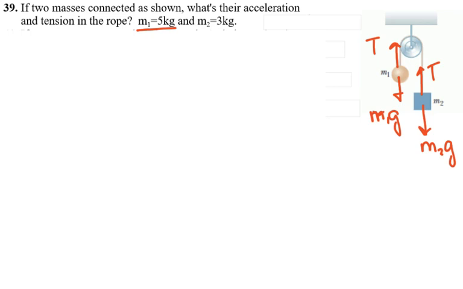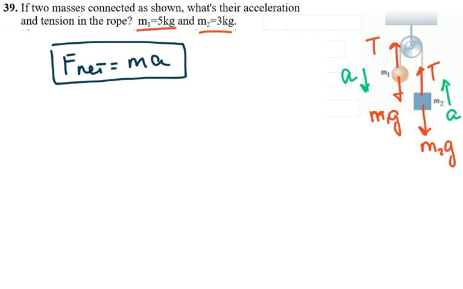Because one mass is heavier than the other, and m1 is heavier, there is going to be acceleration. So I'm going to say acceleration is this way on this mass, and acceleration is this way on that mass. Then I have to write the net force for the first mass and the net force for the second mass. F net equals ma, so that's what I'm going to be using.